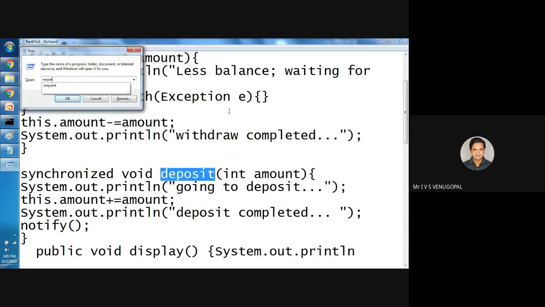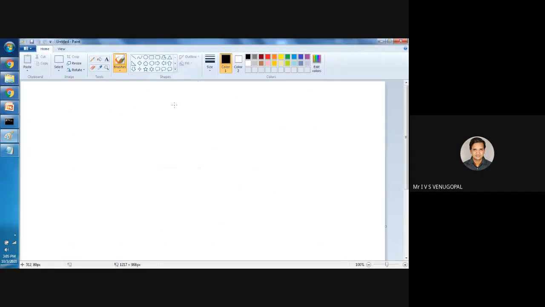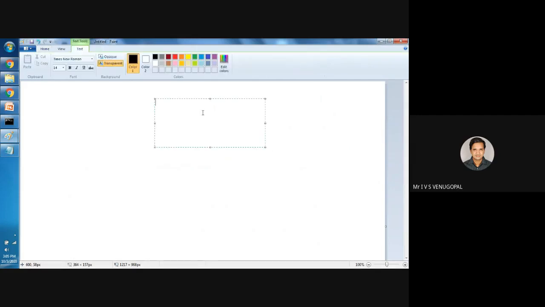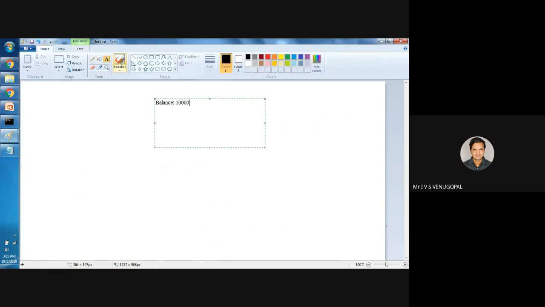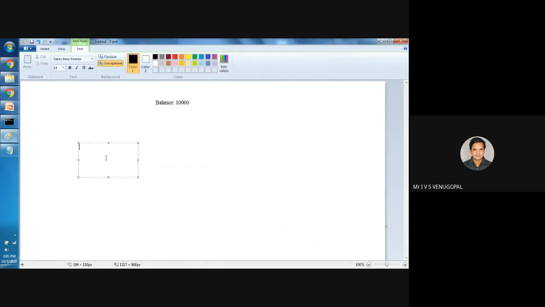See, the same concept can be applied to, say, for example, consider this is the balance of a customer. Initially the balance is 10,000. Now I am creating two threads. One thread tries to withdraw from it.